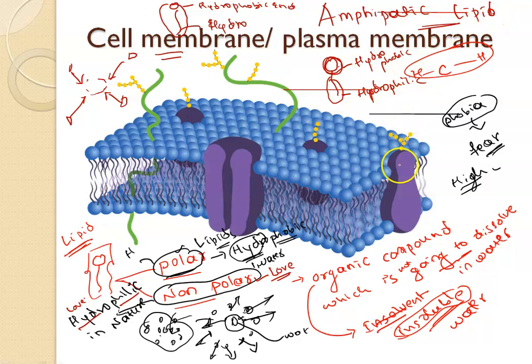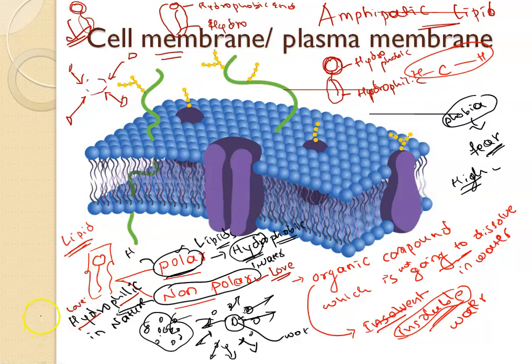So I hope you got a clear idea that our cell membrane, or plasma membrane, is made up of amphipathic lipids. An amphipathic lipid will have both ends, and it looks like this. This is the hydrophilic end and this is the hydrophobic end. I hope you got a clear idea about this lipid.